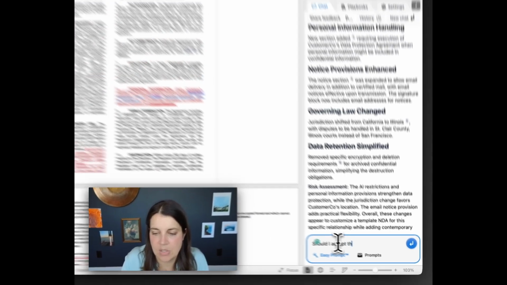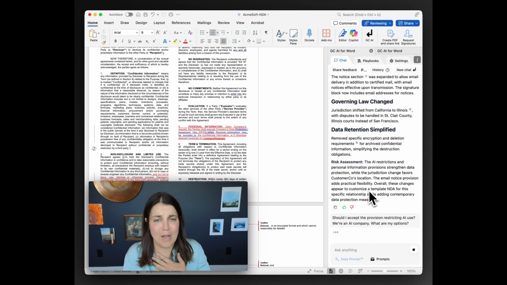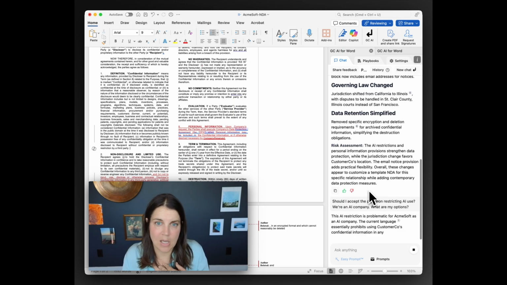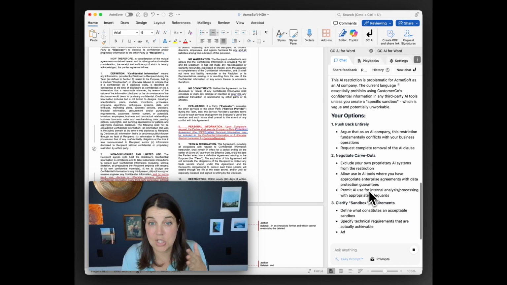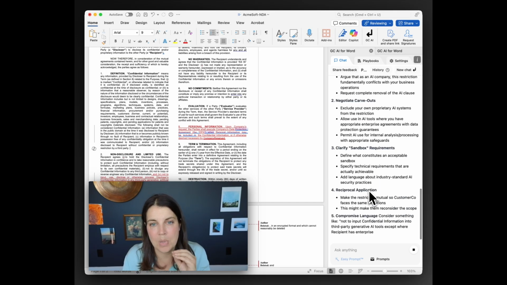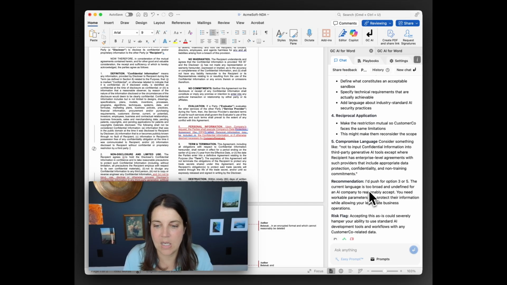Should I accept the provision restricting AI use? We're an AI company. What are my options? Okay, so again, natural language, my favorite analogy for how to use gc.ai is that it really is like a good intern. Okay, we teach classes and things which you should take, but being able to tell the intern what you want, that's a key feature of the AI. So let's take a look.